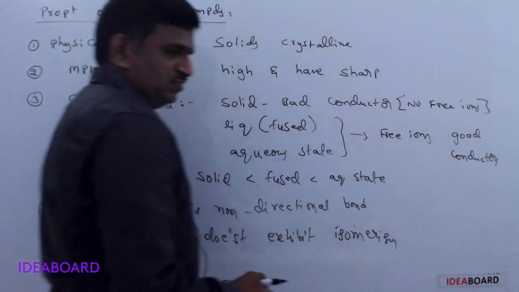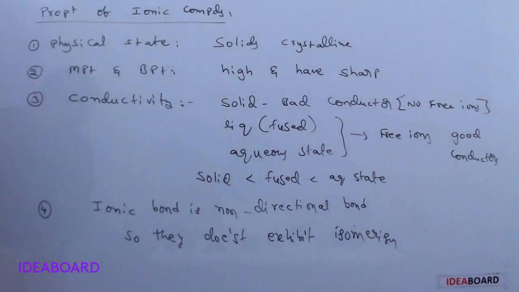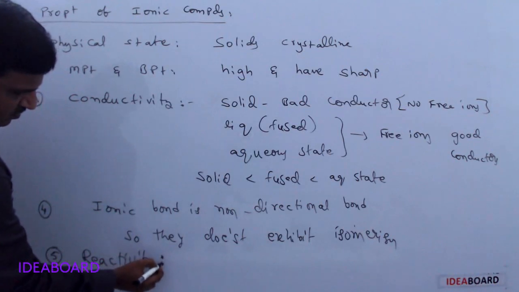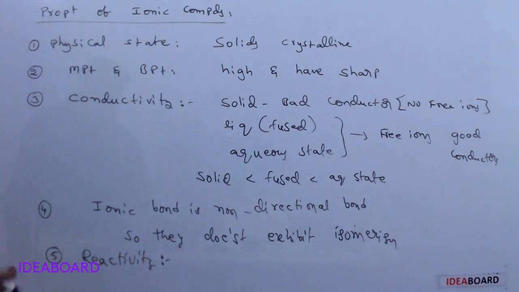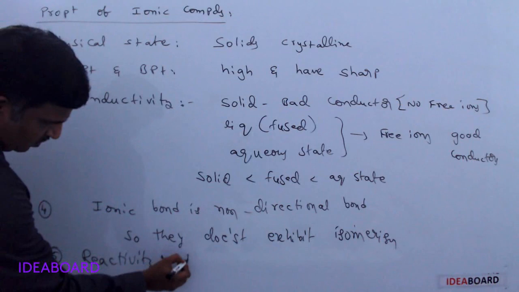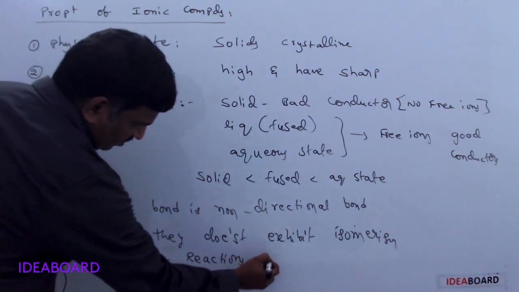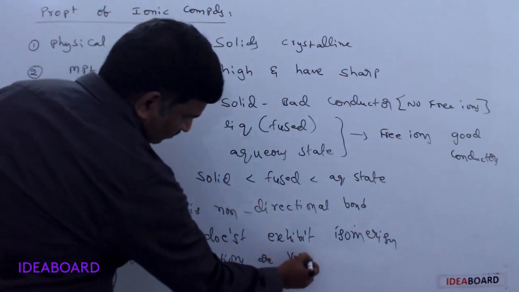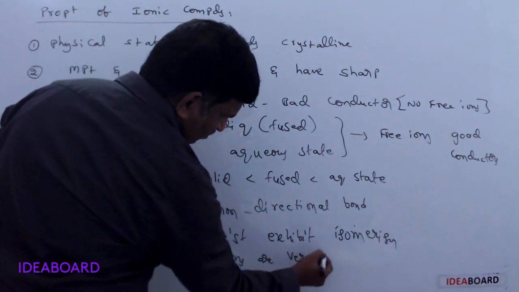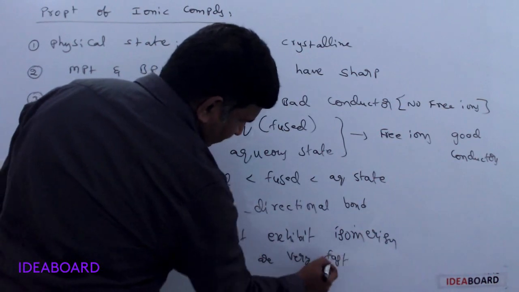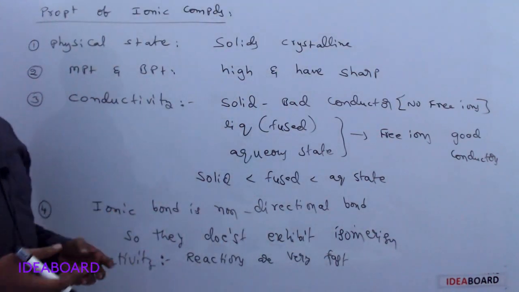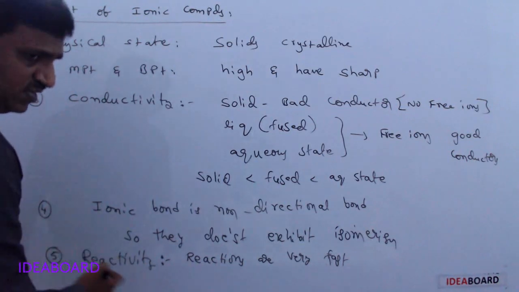And the next point is reactivity. If ionic compounds are taken, there are free ions between the ionic compounds. So the reactions are very fast, because free ions are present and exchange of ions occurs very easily.